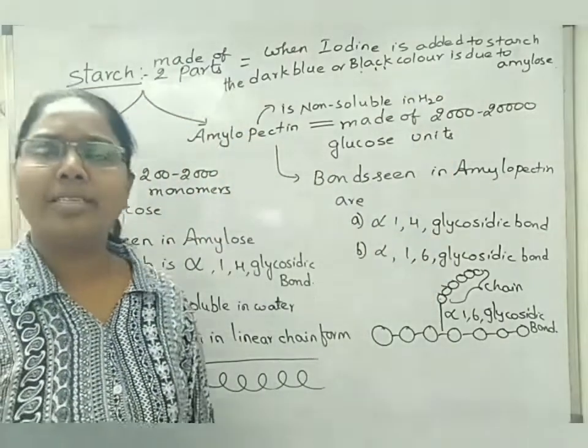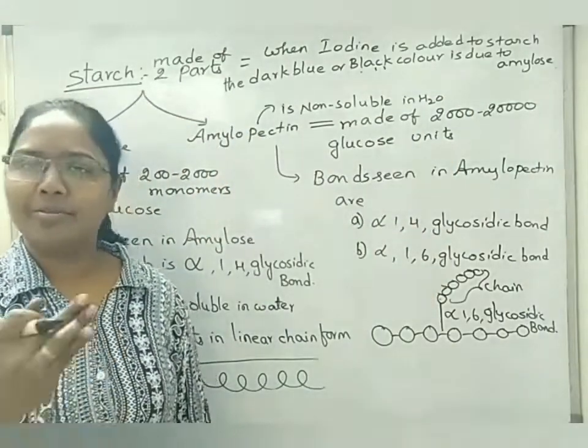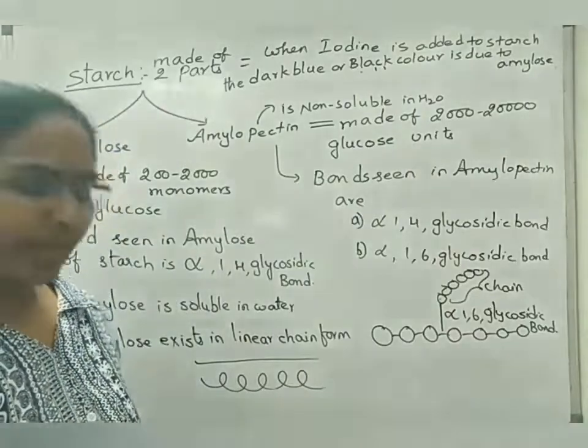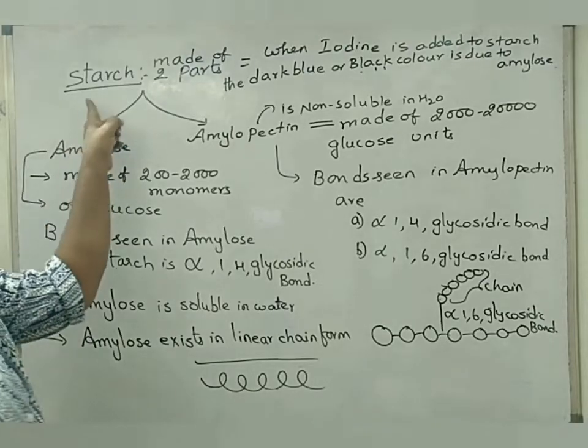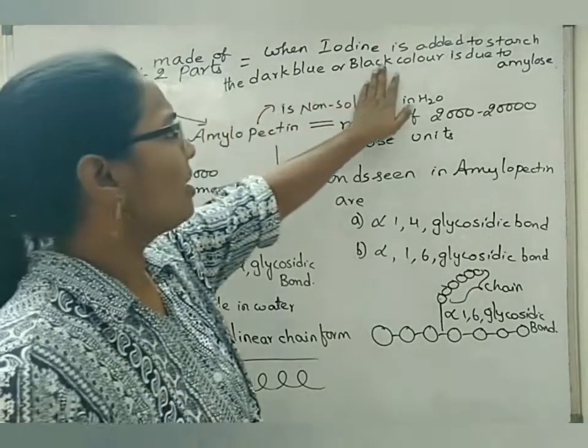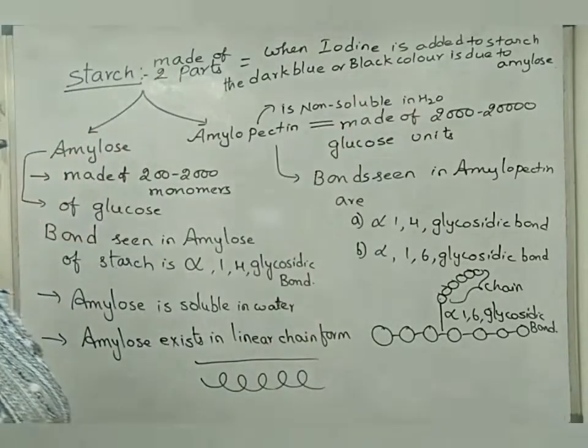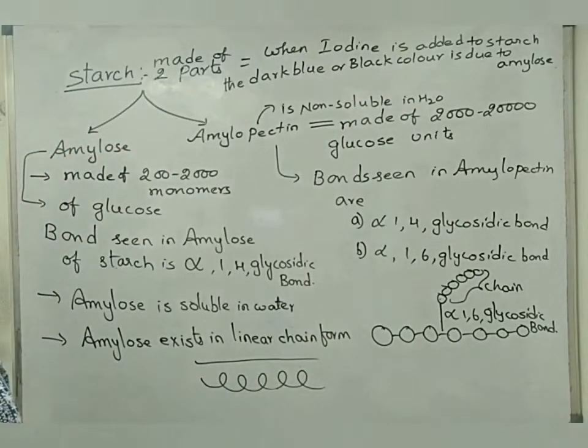So these are the points related to starch. Starch is made up of two parts, amylose and amylopectin. Amylose is soluble in water. Amylopectin is not soluble in water. When we add iodine to starch, the dark blue or black color obtained is due to the amylose part of starch.